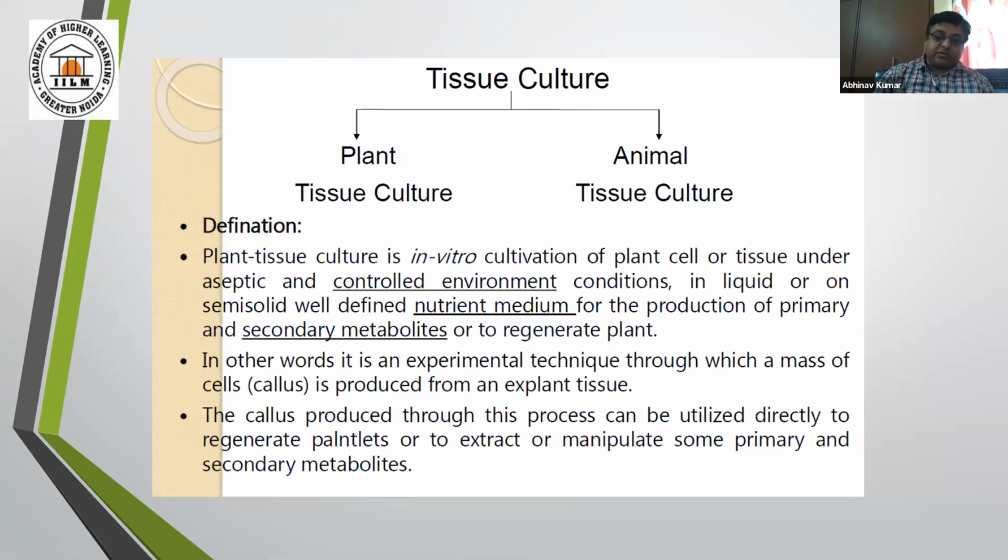In this slide, you can see that I have divided the tissue culture into plant and tissue culture. But the prerequisites for both cultures are a controlled environment and nutrient media. Both are the most important parameters for this technique.